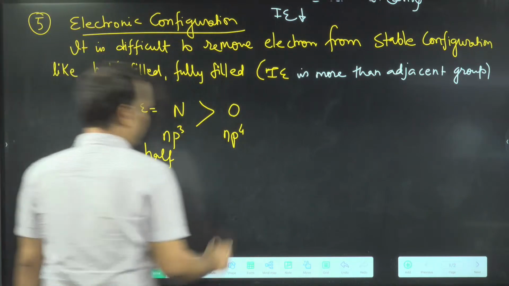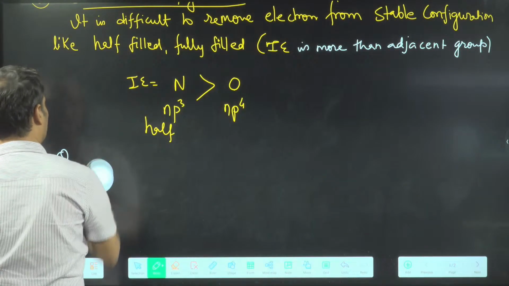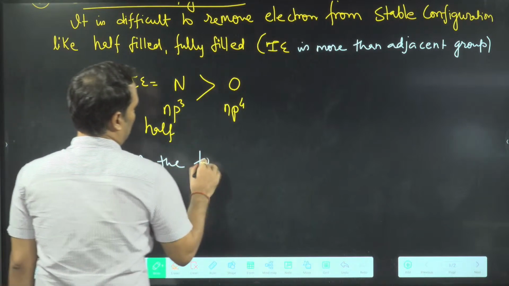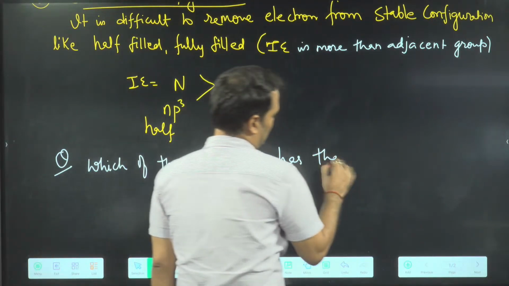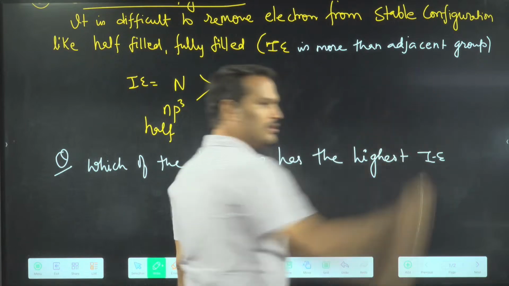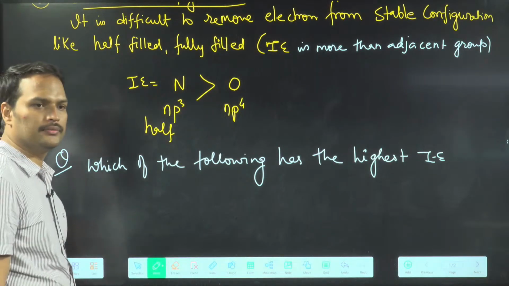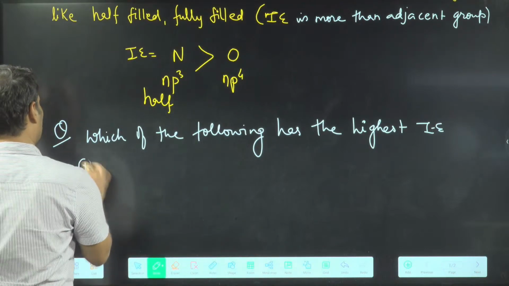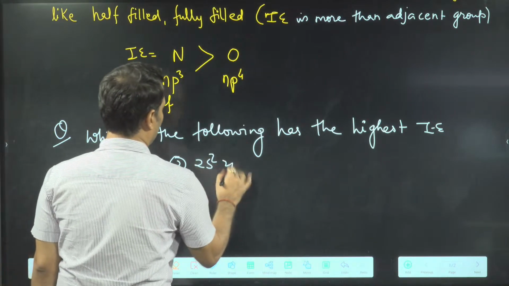Why am I telling this thing? Listen, because there is one question like this. Let's see how many of you are able to do this. Which of the following has the highest ionization energy? Now see the options. First option is 2s2 2p2. Second one 2s2 2p3.